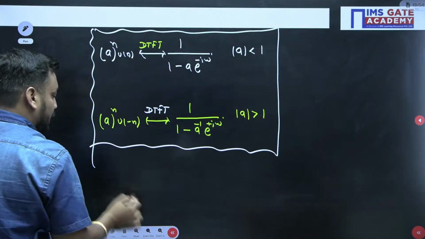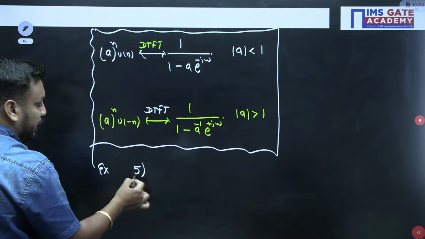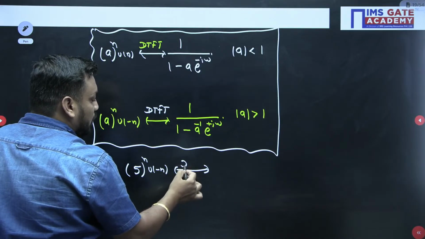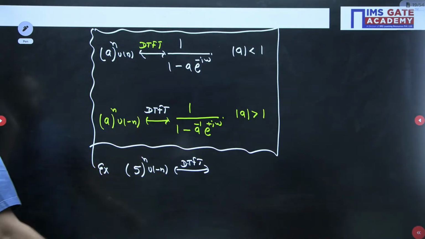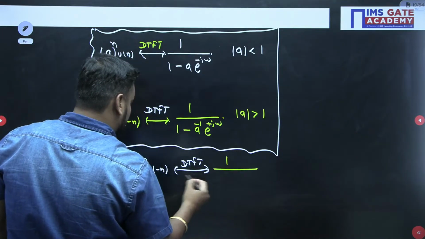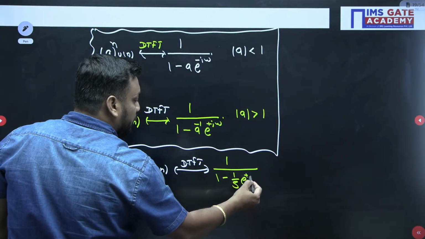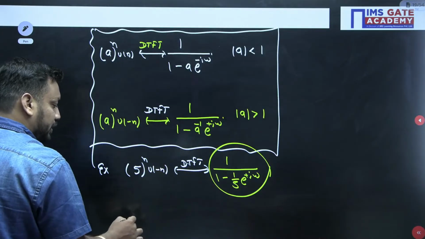Now students, let me take one example. Suppose I am asking you to find out the Fourier transform of 5 to the power n u of minus n. Now you should not apply the discrete time Fourier formula. If you apply the formula, you are wasting your time. You just need to remember this box. If you remember the box, then the answer is 1 upon 1 minus 1 by 5 e to the power plus j omega. That's it. This is the only answer.